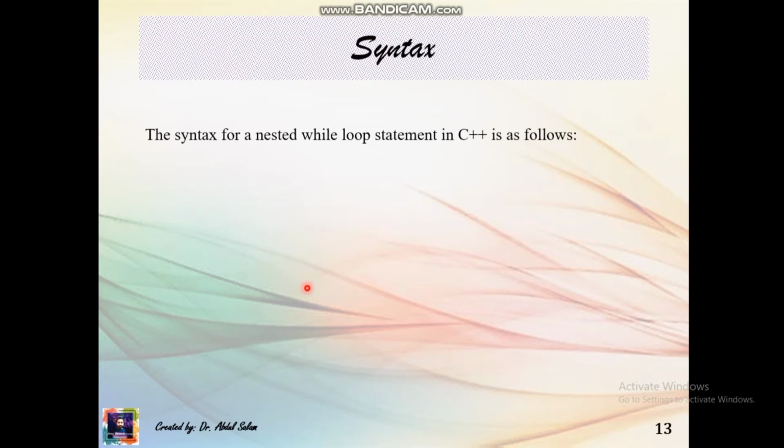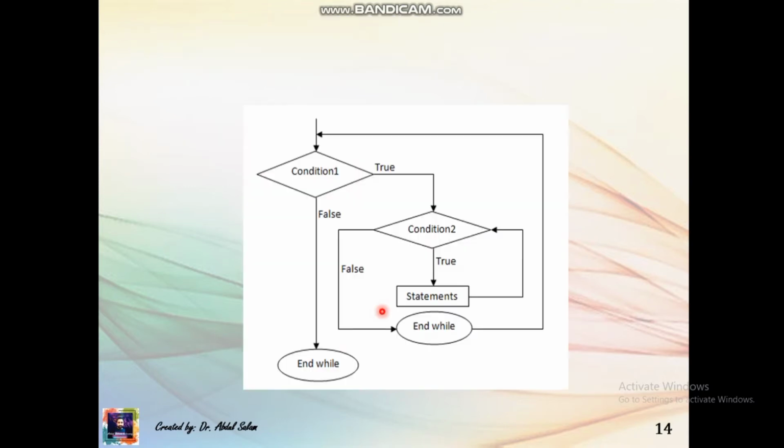How to write a nested while loop? The syntax for a nested while loop statement in C++ is as follows. Simply, how do you write the while loop: while, condition, and then again a while loop inside the body of the while loop: while, condition, and write the statement at the end.